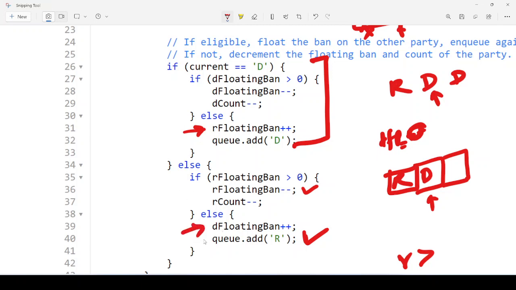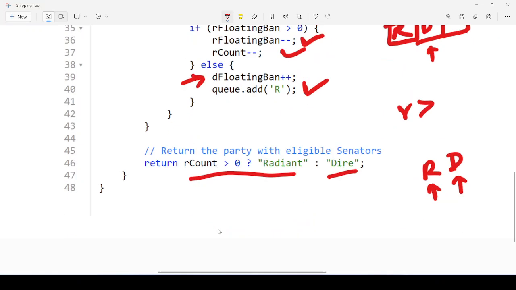So these two techniques you have to remember. And if the D is already greater than 0, we will decrement D and R like this. This way you will increment D count and R count, and finally you will have our counts. So you will get your value if R is greater than 0 and D is greater than 0. Like this we have to understand.